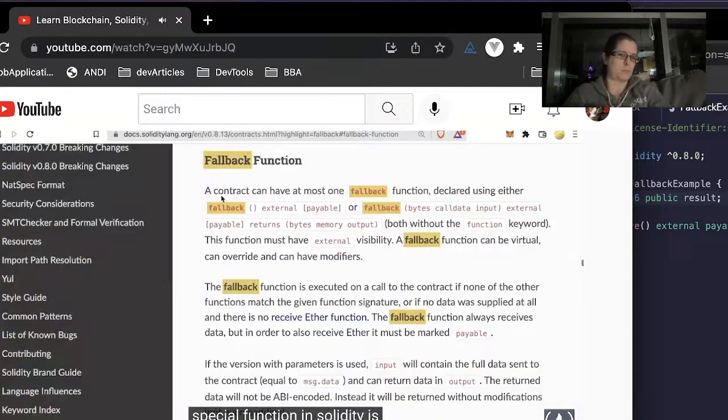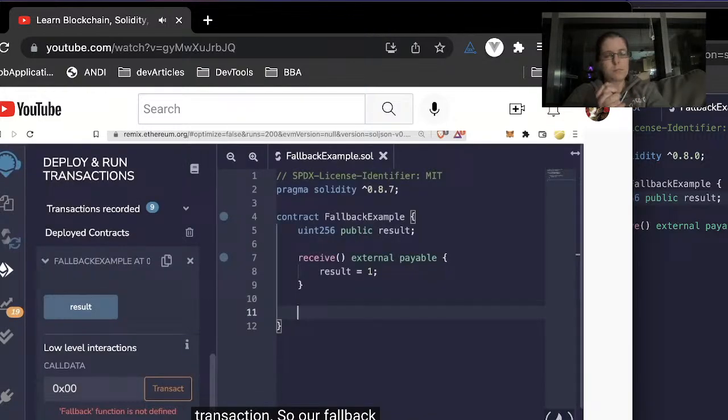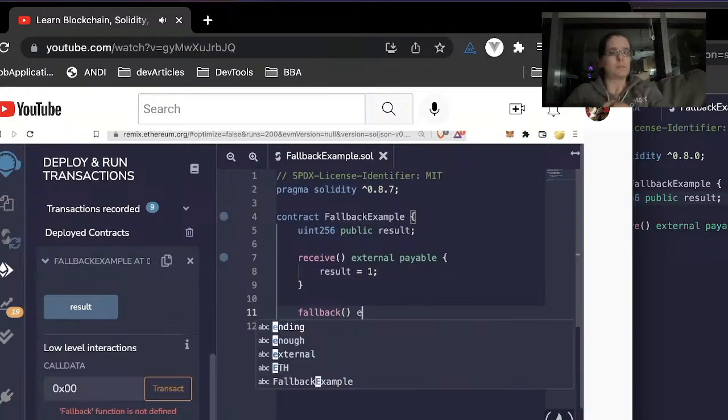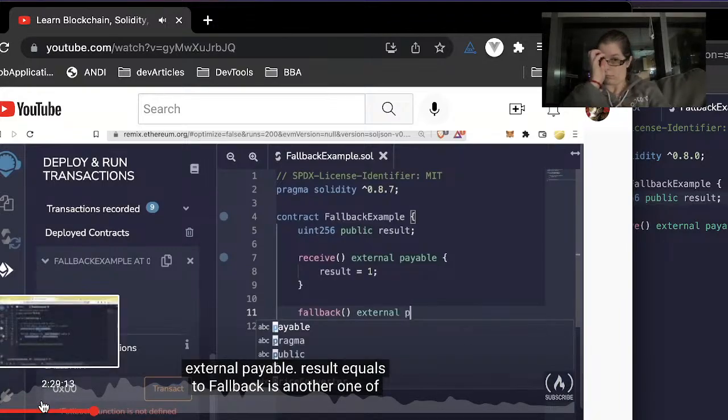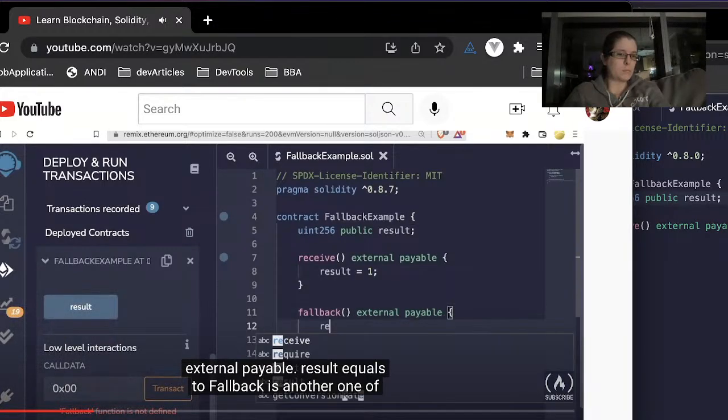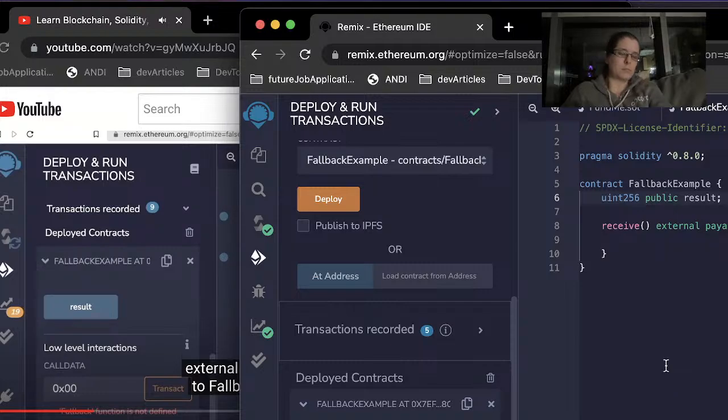The second special function in Solidity is called the fallback function. This is very similar to the receive function, except for the fact that it can work even when data is sent along with the transaction. So our fallback will look something like this. Fallback, external, payable.